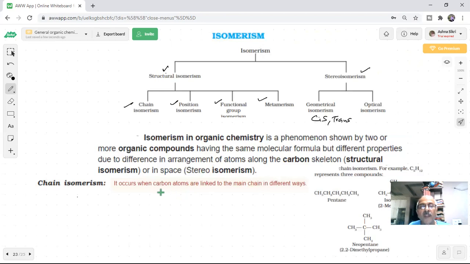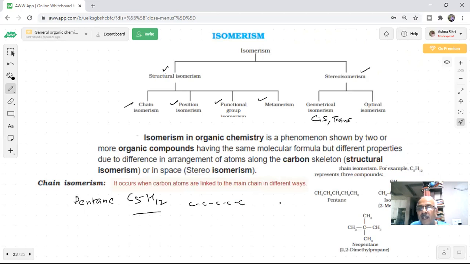Chain isomers occur when carbon atoms are linked to the main chain in different ways. See, when we are told to write the chain isomers for pentane, what is the formula of pentane? C5H12. You have drawn how many chains you can make? Straight or side like this. 1, 2, 3, 4, 5 students.